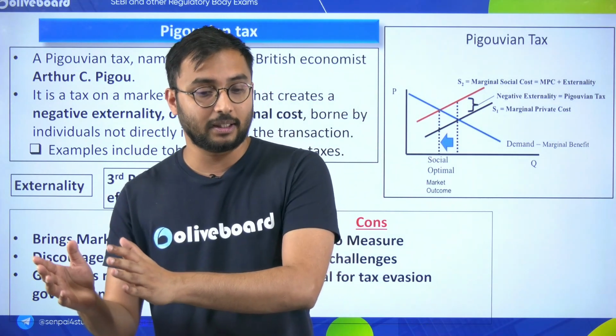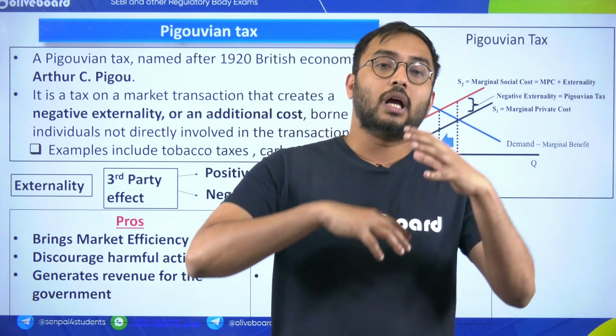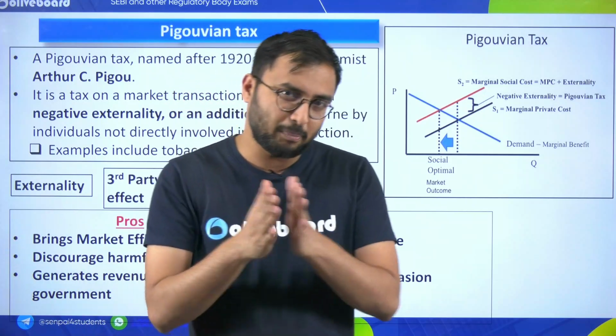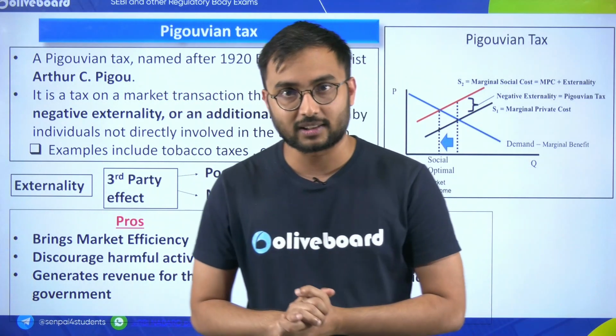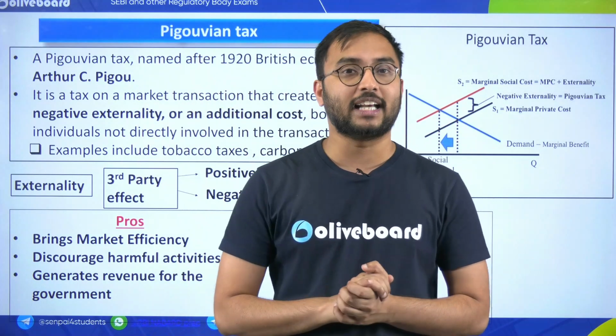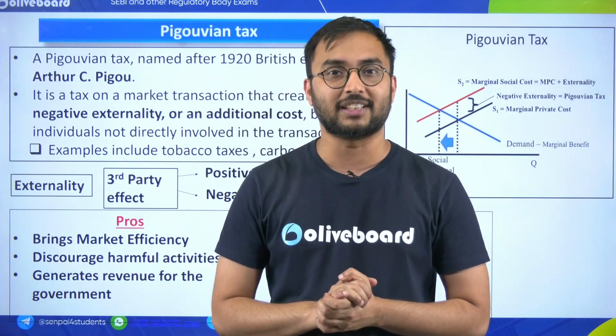Whereas Pigouvian tax is definitely on an externality which is affecting the third party or society. So this is the basic difference between sin tax and Pigouvian tax. I hope you got many insights related to Pigouvian tax from this 5-minute session. Thank you very much and see you next time.